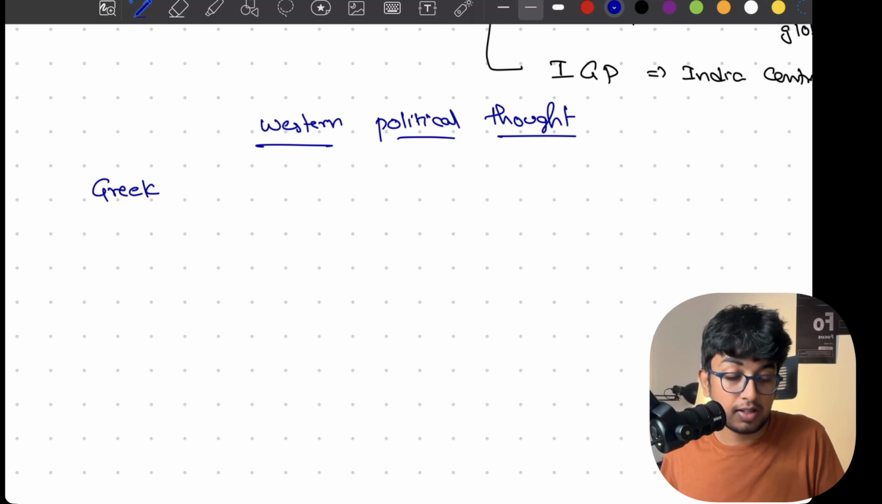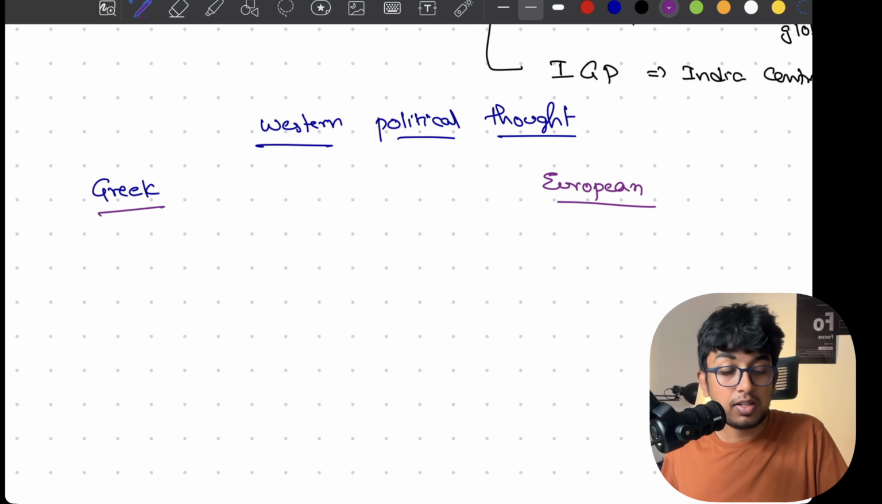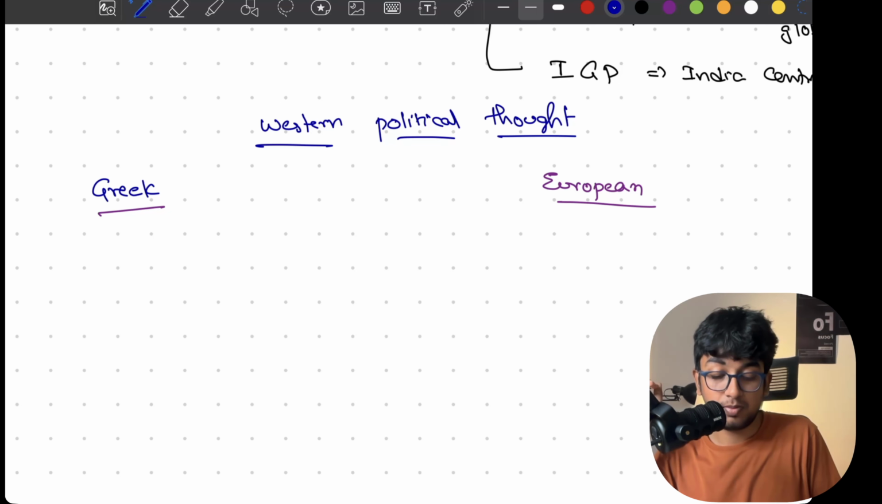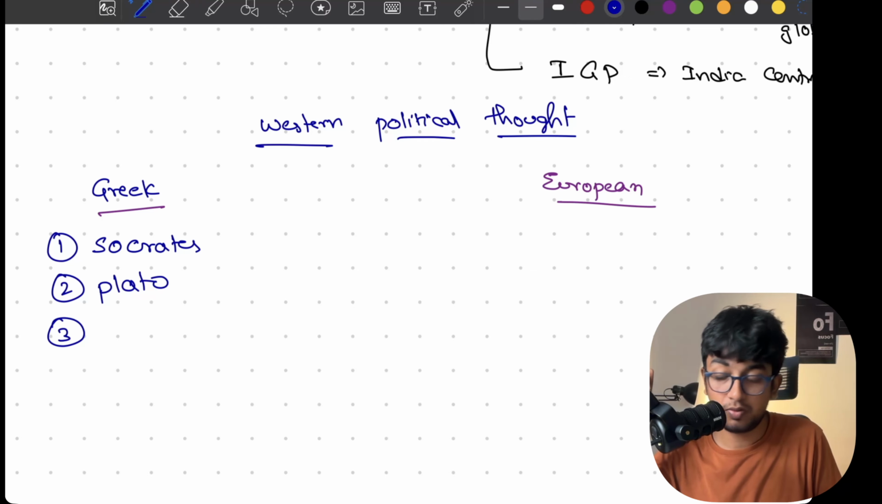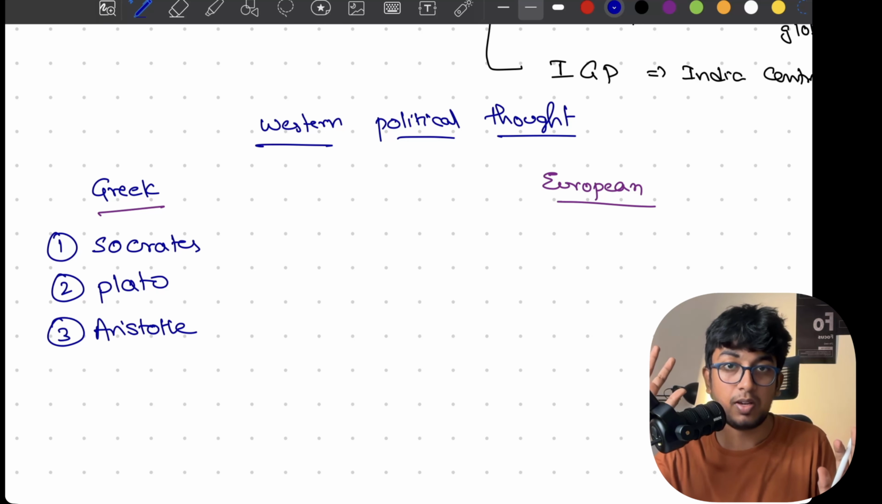Let me tell you, in Western political thought, we have Greek scholars and European scholars. So let's talk about the Greek scholars. The first Greek scholar we are going to study is Socrates. The second Greek scholar is Plato. The third Greek scholar is Aristotle. So these three are Greek scholars, that's it. Next we are going to European.